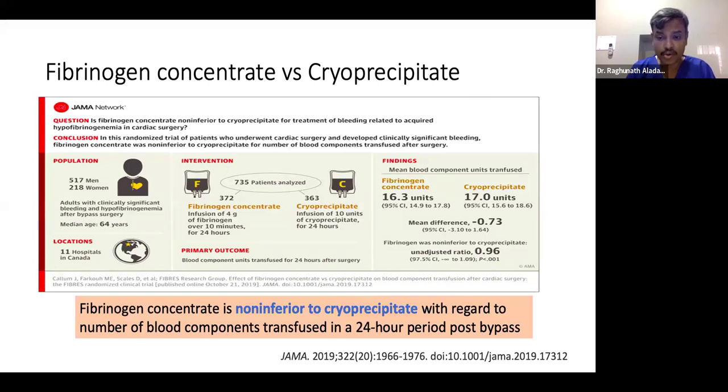You can use fibrinogen instead of cryoprecipitate with regard to the number of blood components transfused in the 24-hour period post bypass. You can see here fibrinogen concentrate 4 gram was used over 10 minutes, versus 10 units of cryoprecipitate. They found that there is no much difference, or even it is non-inferior to cryoprecipitate. So this shows the efficacy of fibrinogen with respect to cryoprecipitate.